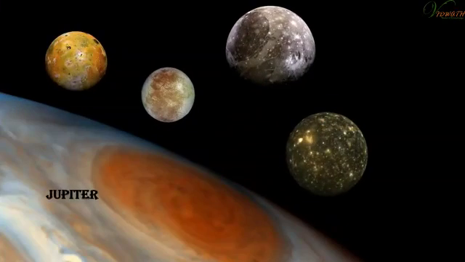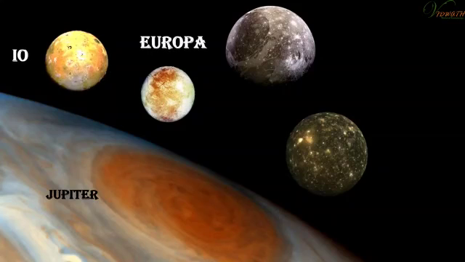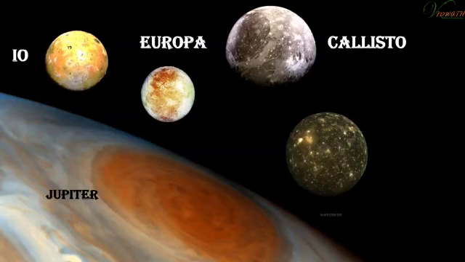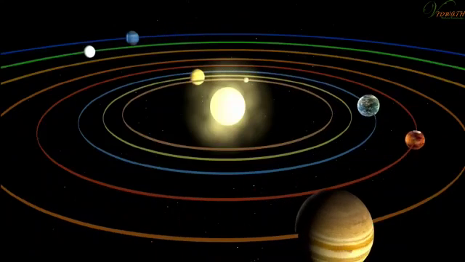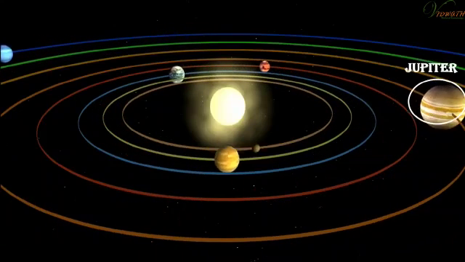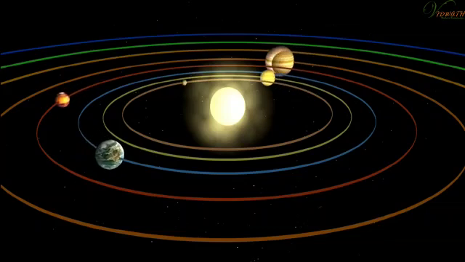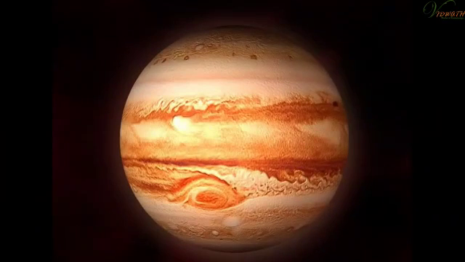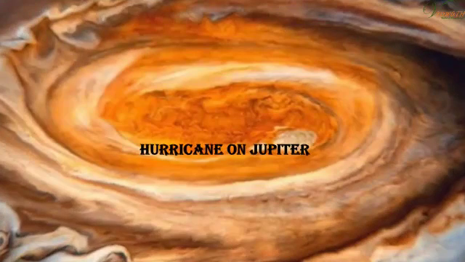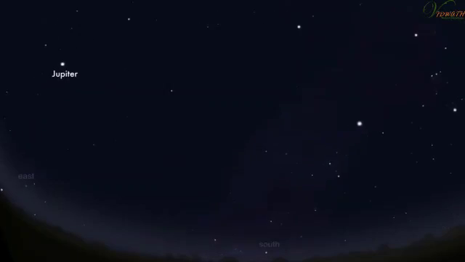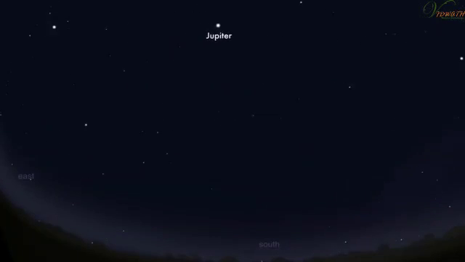Jupiter has four large moons called Io, Europa, Callisto, and Ganymede, and many small moons. It rotates the fastest among all planets. It has the famous Great Red Spot, which is a great hurricane on Jupiter. It has faint rings around it. Jupiter can be seen in the sky easily as it appears quite bright.